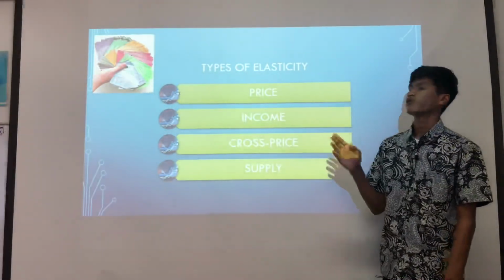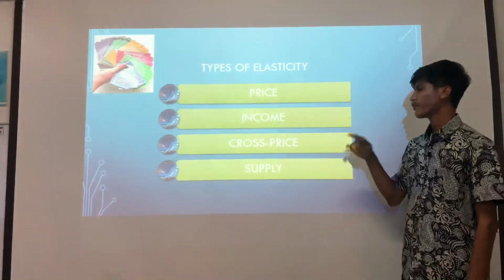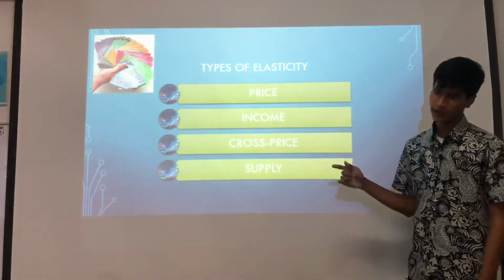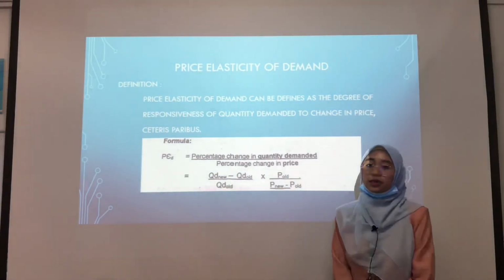Next, there are 4 types of elasticity. First, we have price. Second, we have income. Third, we have cross price, and fourth, we have supply. The first type of elasticity is price elasticity of demand.